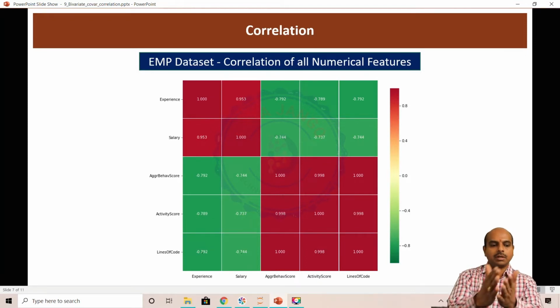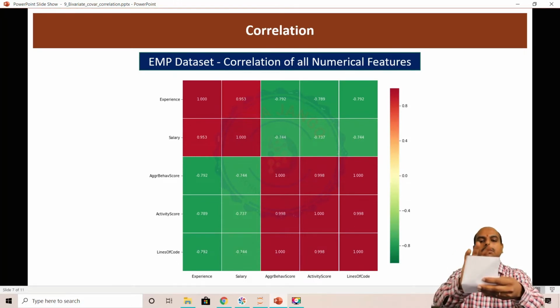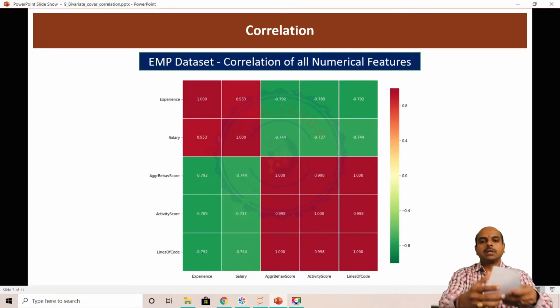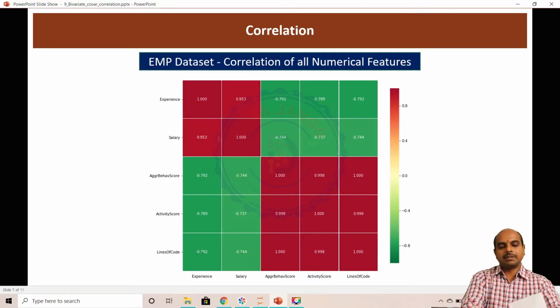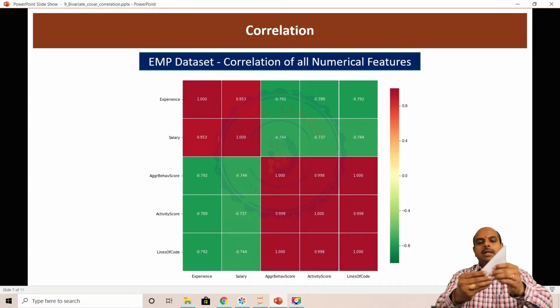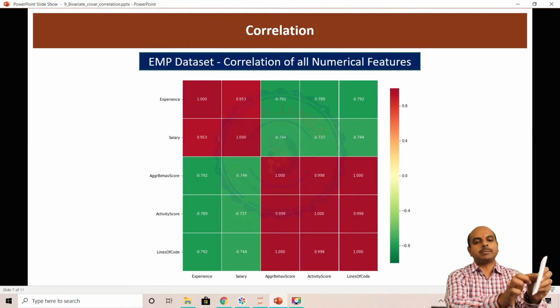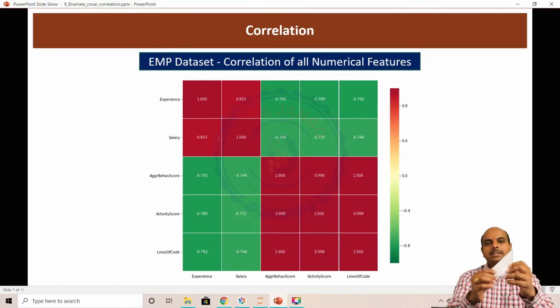If you fold the paper like this, all the values here are equal to all the values which are present in this place. So that is called a symmetric matrix. If it is a square matrix like this, and if you fold it like this, all the values lying in this place and all the values lying in this place are going to be the same. That is called a symmetric matrix.